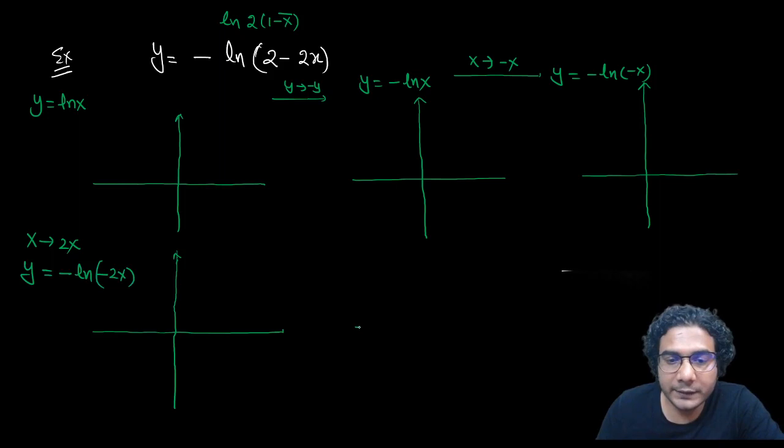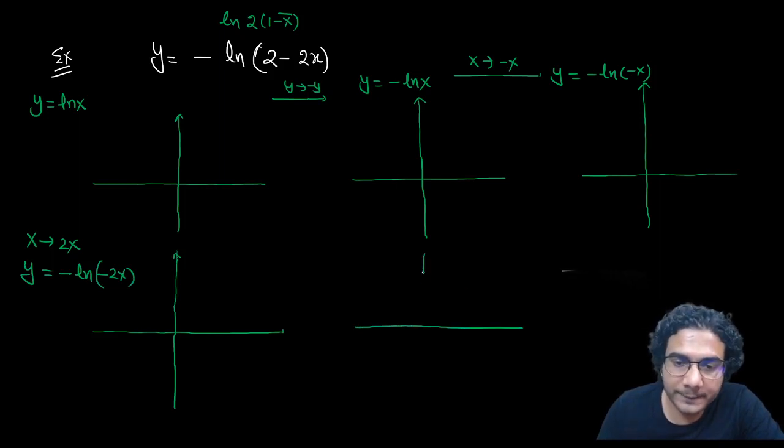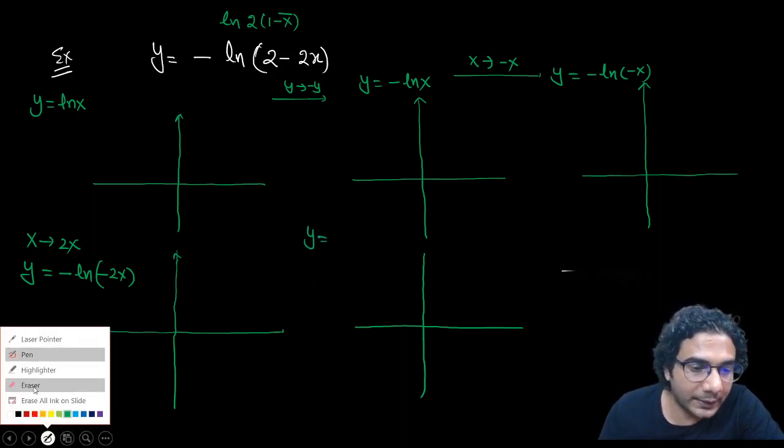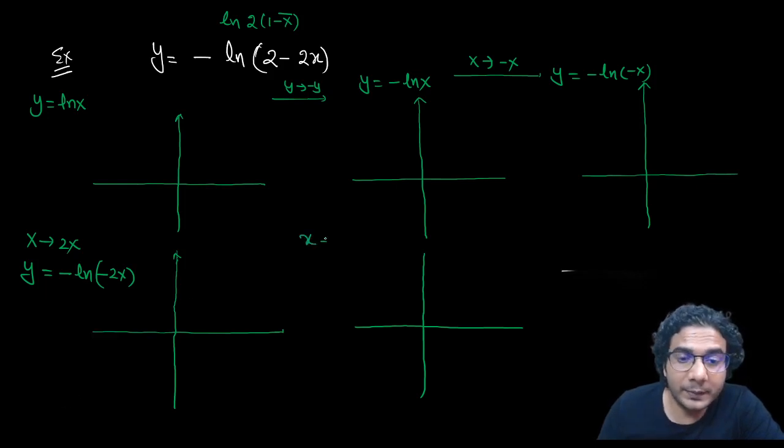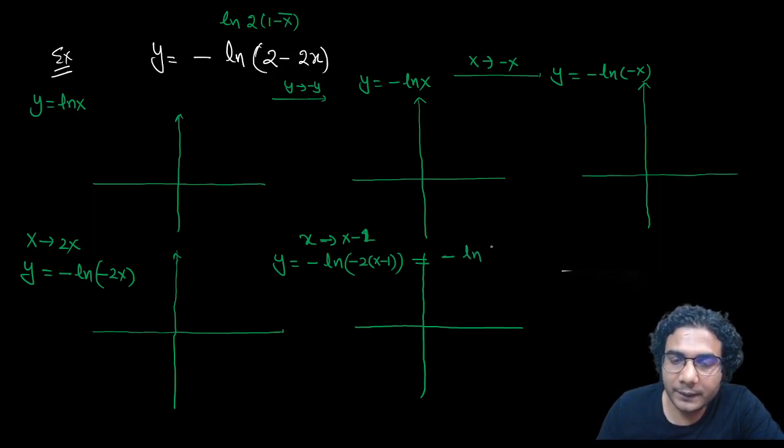Now you can do the last transformation, which will give you the answer: replacing x by x minus 1. So now the final graph is going to be y is equal to minus of ln of minus 2 times (x minus 1). So you can see this is the same as writing minus of ln of, if you multiply this minus 2 inside, 2 minus 2x, okay? So have you got this equation? Yes, that is the final answer.